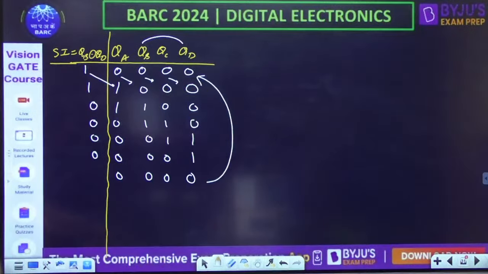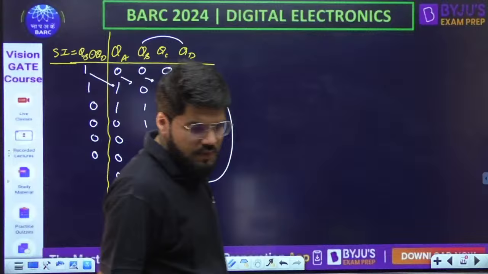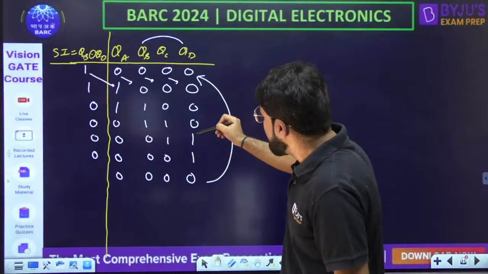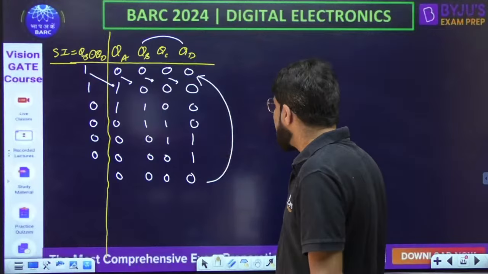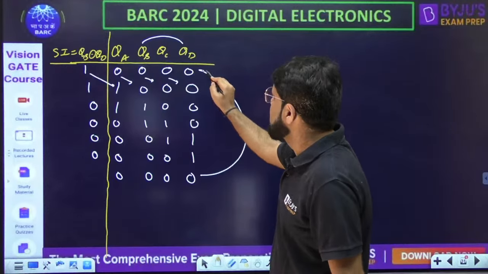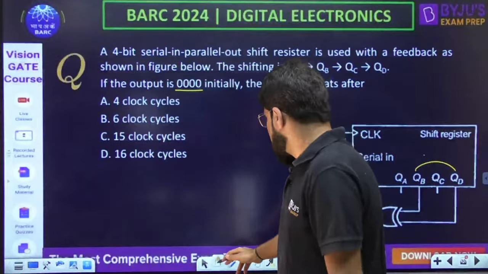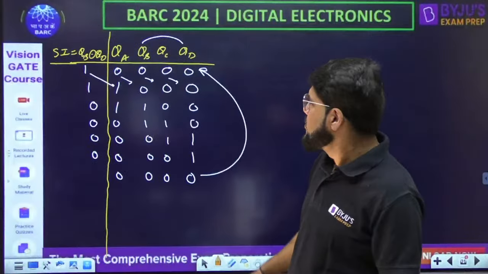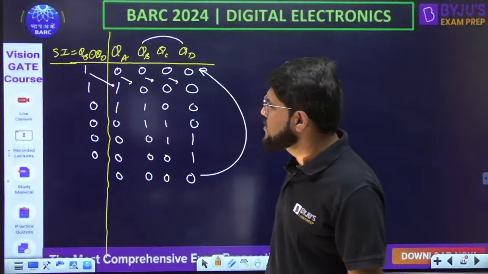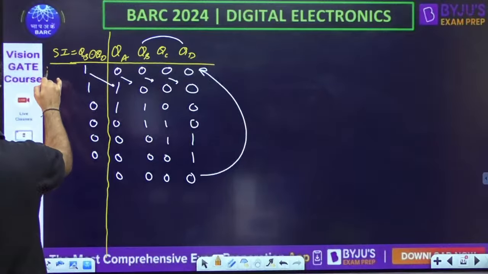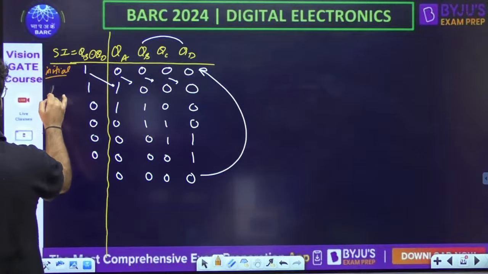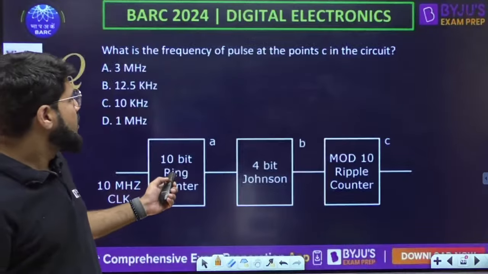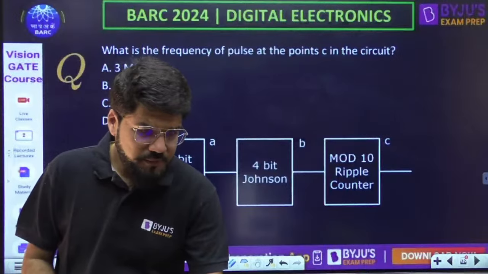So repetition is after how many clock cycles? ये तो initial था ही, 1, 2, 3, 4, 5, 6. Okay, 6 clock cycles. The repetition is after 6 clock cycles. Done है जी? Okay, chalo. Now attempt the next question and answer me.